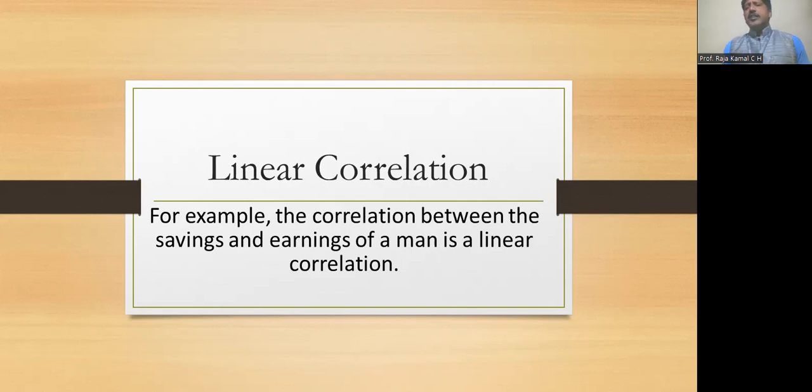If you take savings and earnings, in general, as earnings increase, savings also increase. It is assumed that however much percentage earnings increase, that much percentage savings will also increase. There is a linear correlation between the savings and earnings. So these are some of the types of correlation.